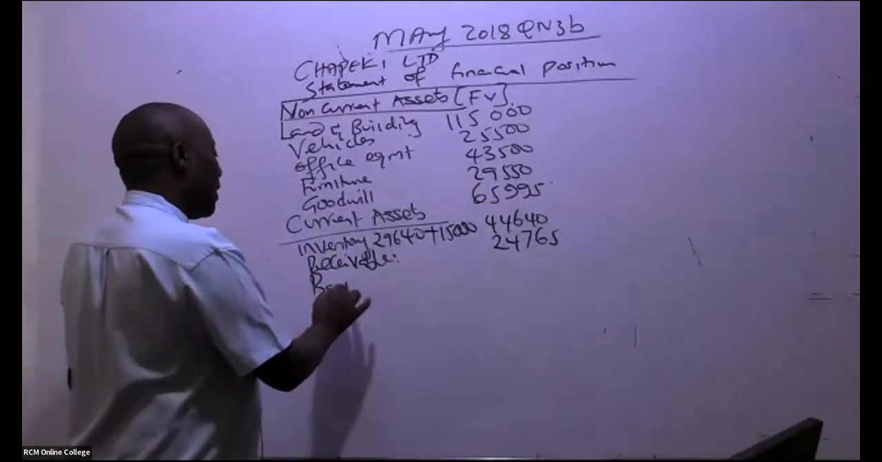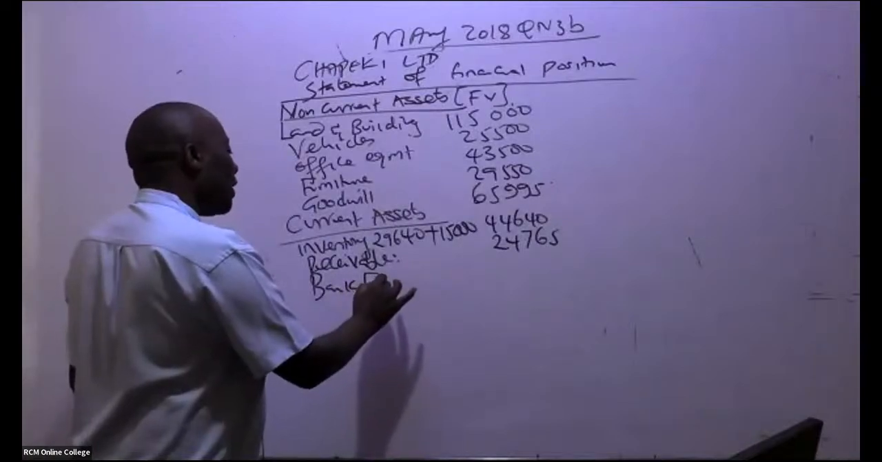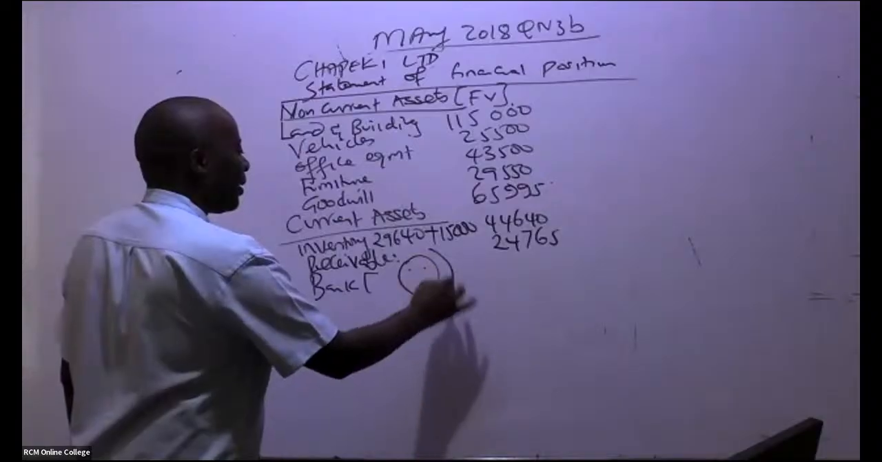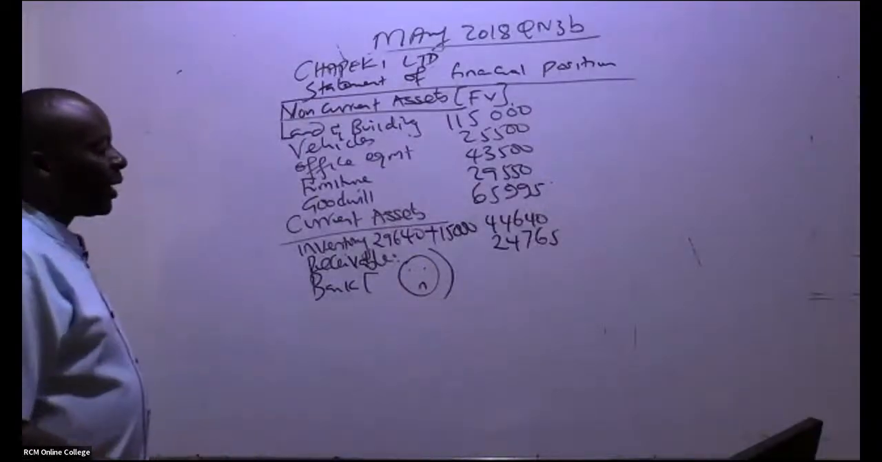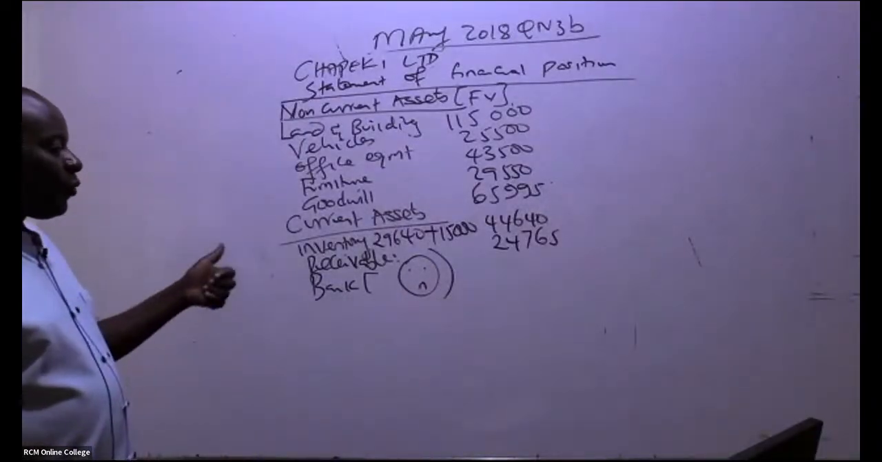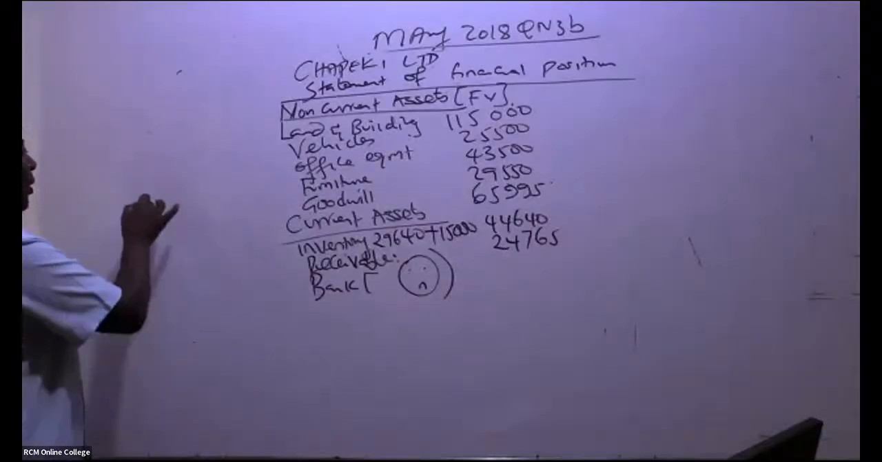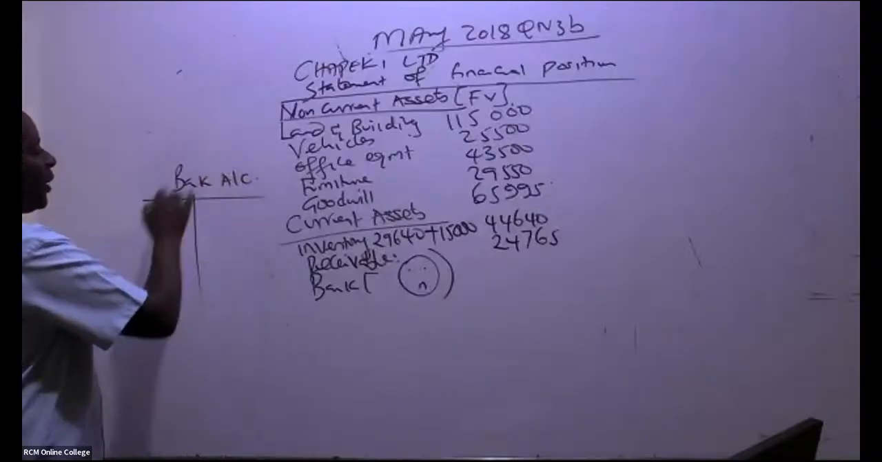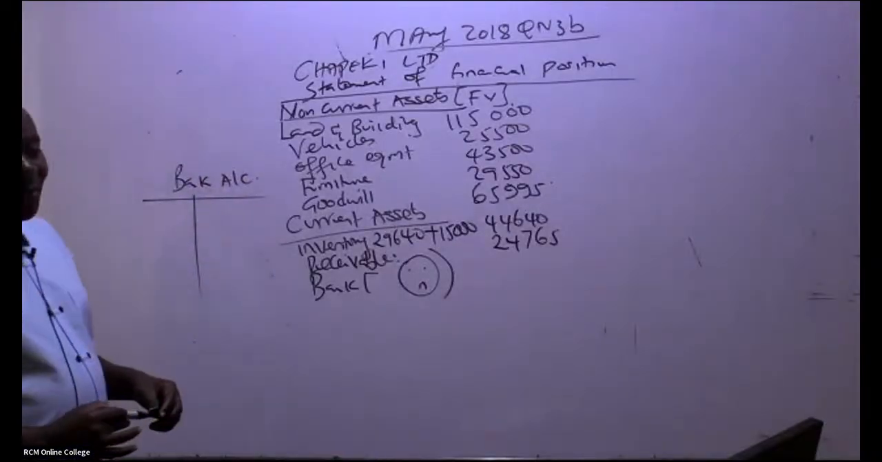So we have cash at bank. I will not do the cash at bank, I can even draw something like this for him. But because I'm here to teach you, not for exam purposes, I will come and do a bank account. We can do a bank account pretty fast.